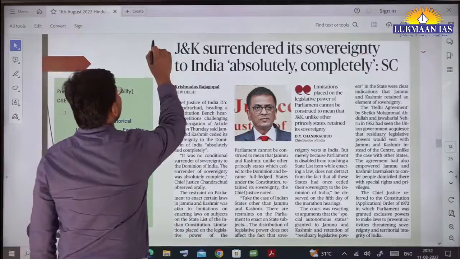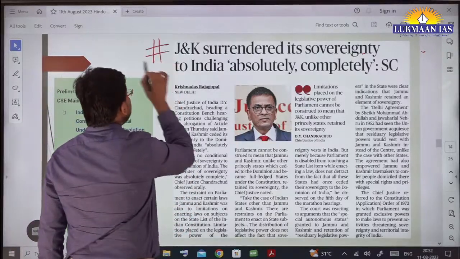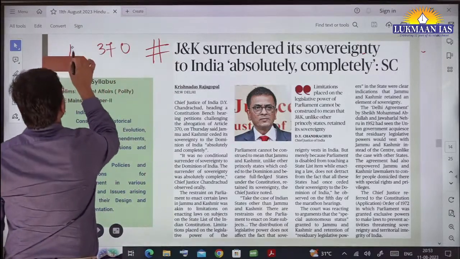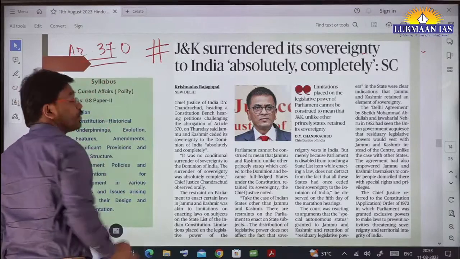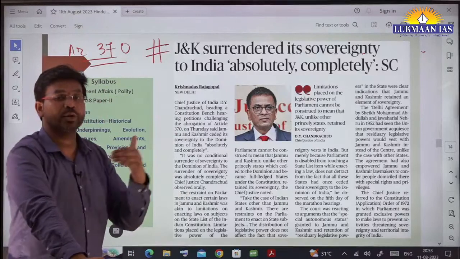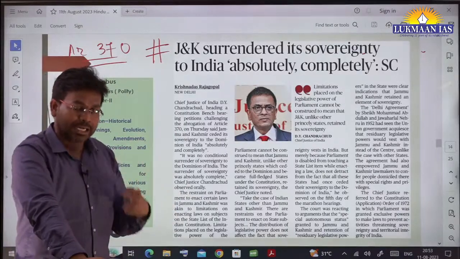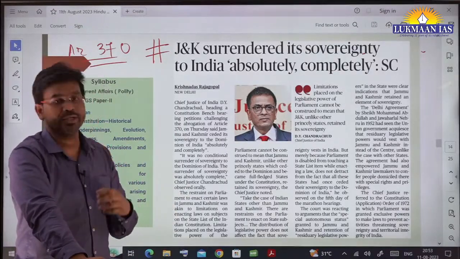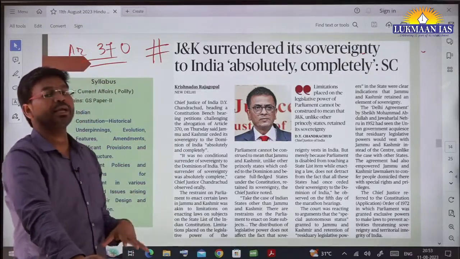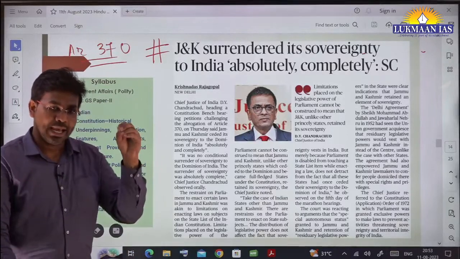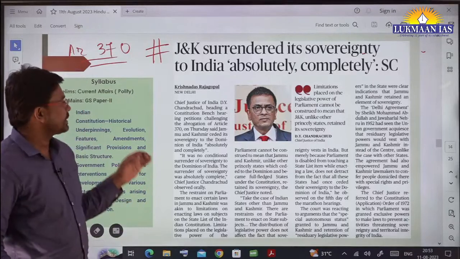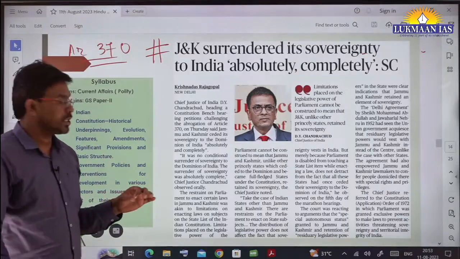So as all of us know, a hearing is happening in the Supreme Court of India related to abrogation of Article 370 from the Constitution of India. Article 370 is related to the state of Jammu and Kashmir. It had special provisions for the state. The state had its own constitution, and they also had some provision, Article 35A, in the Jammu and Kashmir constitution.